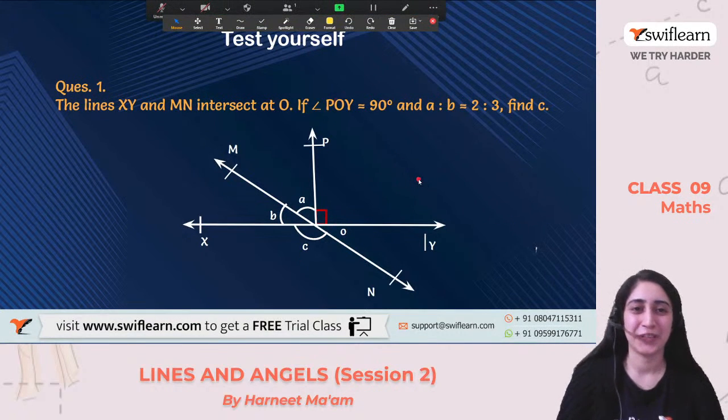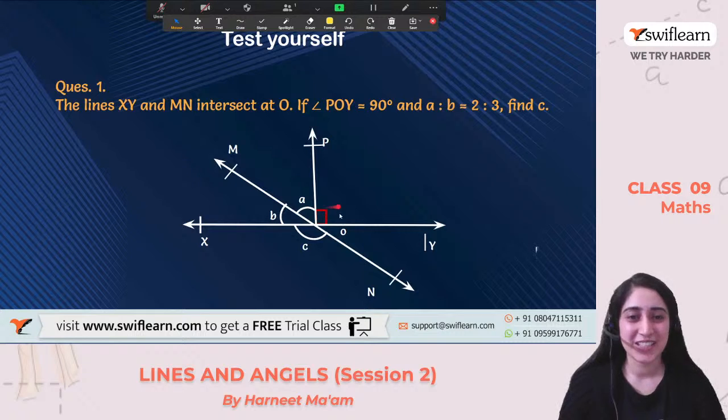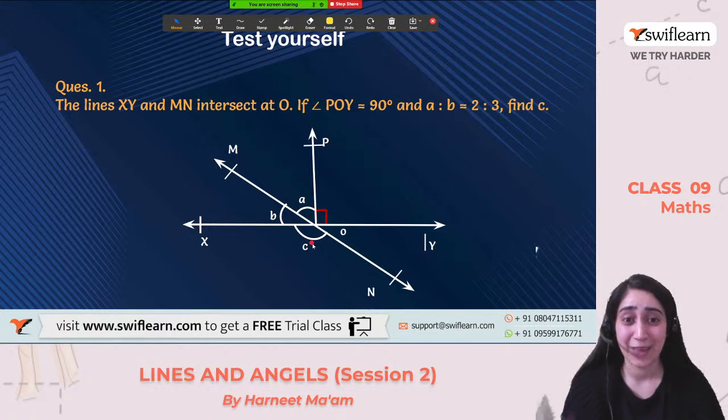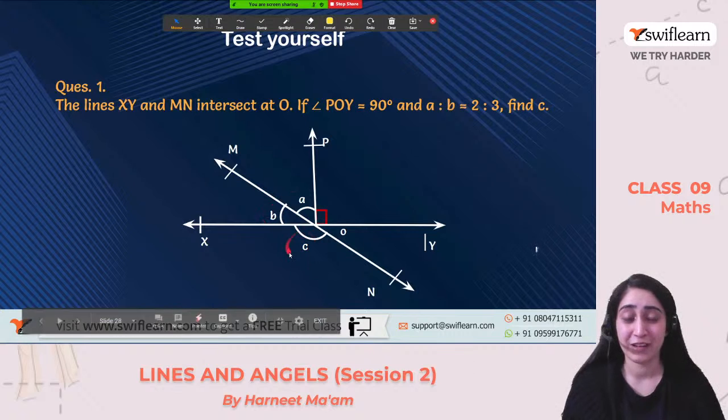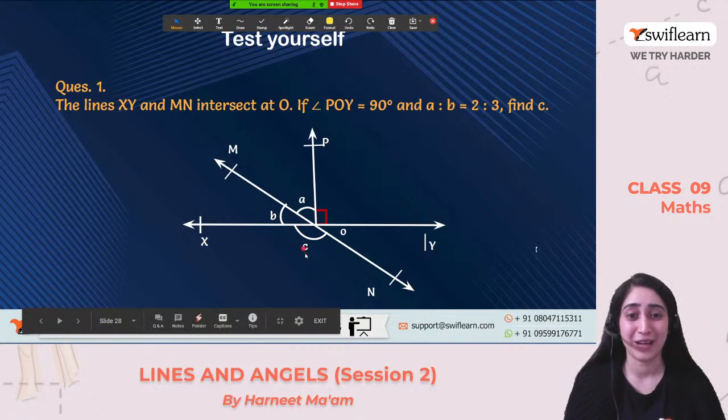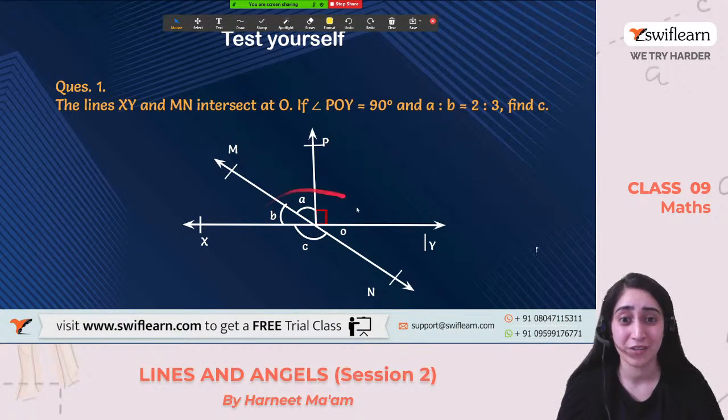This is quite interesting one. Yes, so this is 90 degree and these two ratios are given, 2:3. But we have to find out the value of the C at the bottom. Relation on the top is given. How will we calculate the value of C, which is not at all related? Is it? No, right? How will we do this now? Think over it.